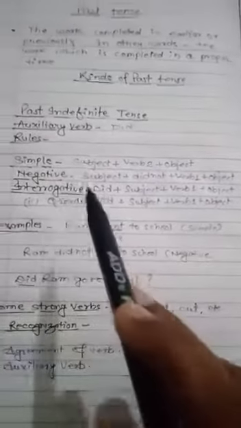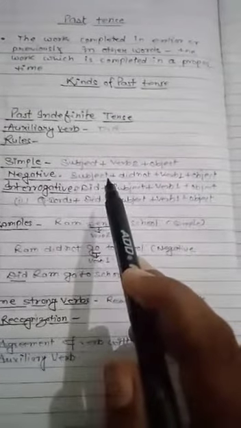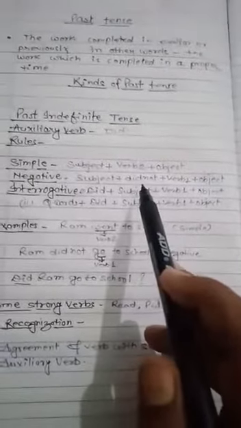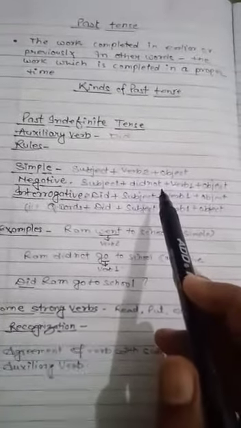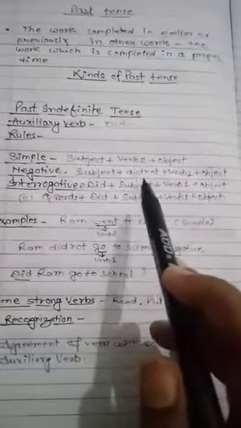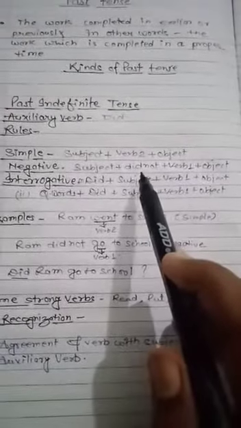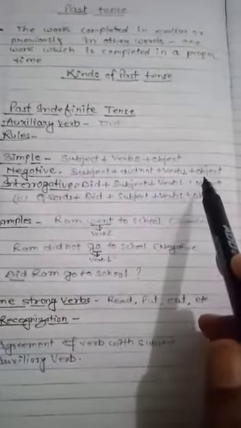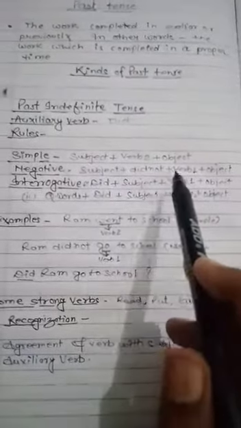Now, when a negative sentence comes, you find the auxiliary verb, and that is did. With did you can identify that this one is past indefinite tense. According to the rule you will apply subject, did not, verb base form plus object. You know why I am writing subject plus verb plus object?